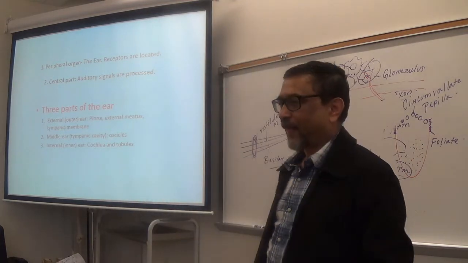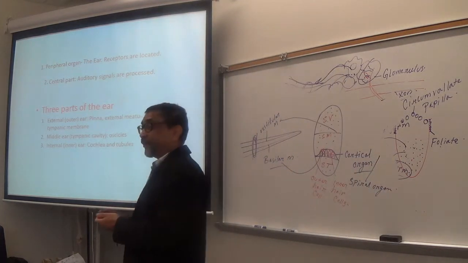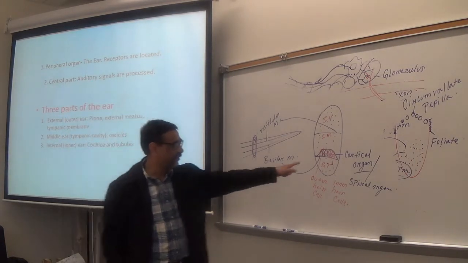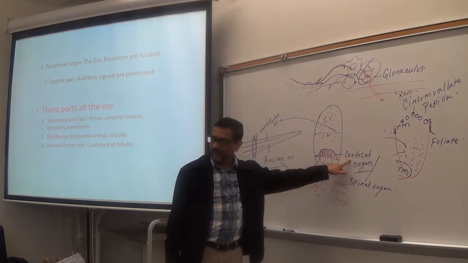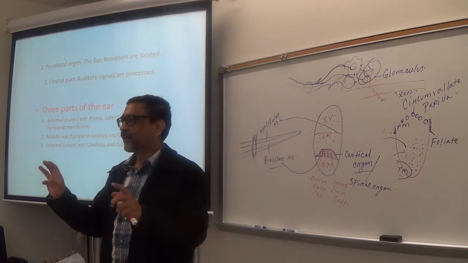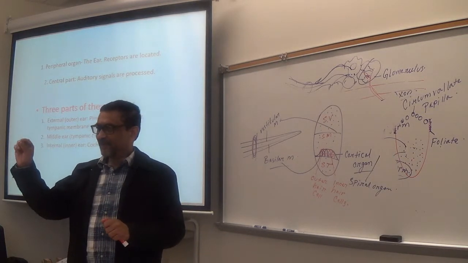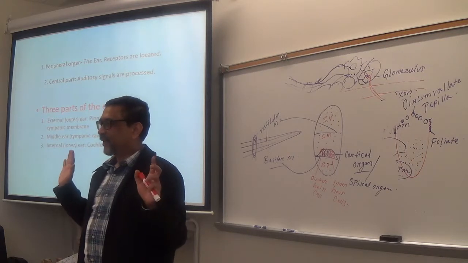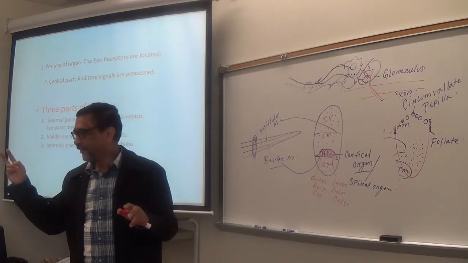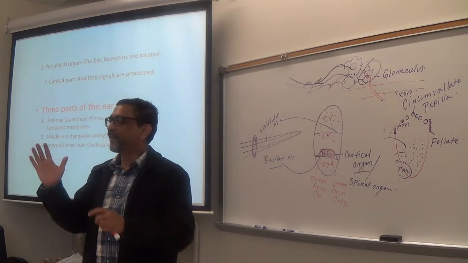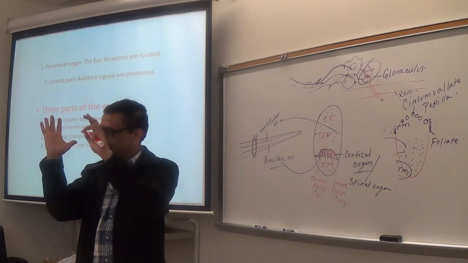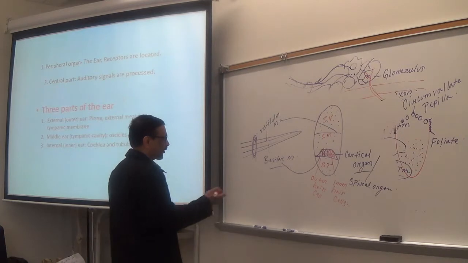Now you tell me, on the basilar membrane, you have a very important structure, I said. The name is organ of Corti, a spiral organ. Is it clear? Why this is important? Because inside the organ of Corti, you have the receptor cells, called the hair cells. How many types of hair cells? Outer and? Very good. Why they are called hair cells? Because they have hair. So this is the hair cell, these are hair. Is it clear? Okay. Now you see what happens.